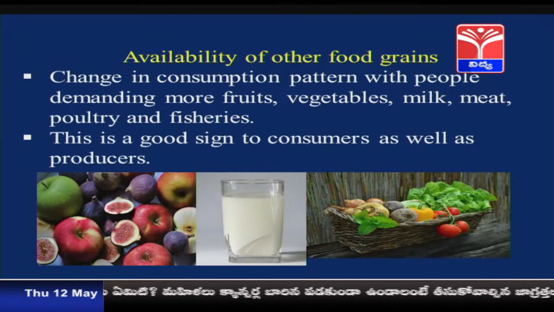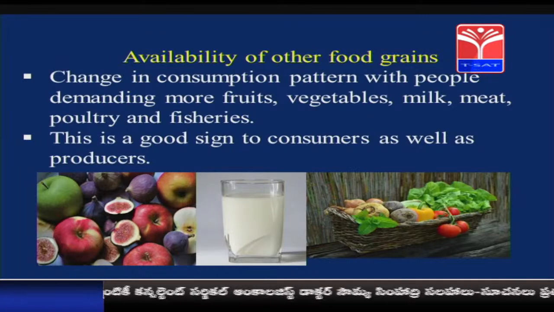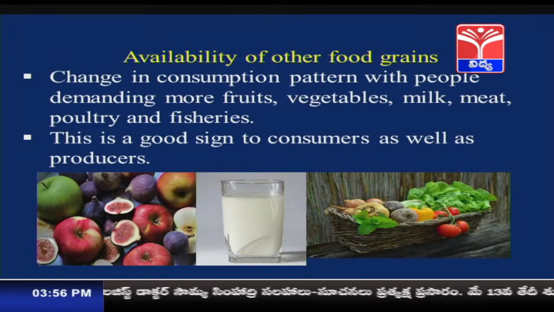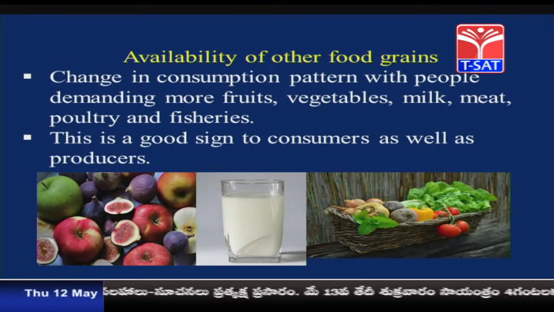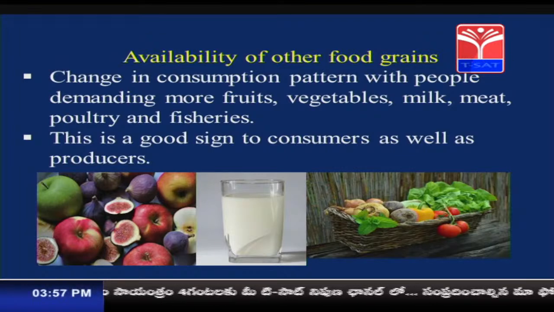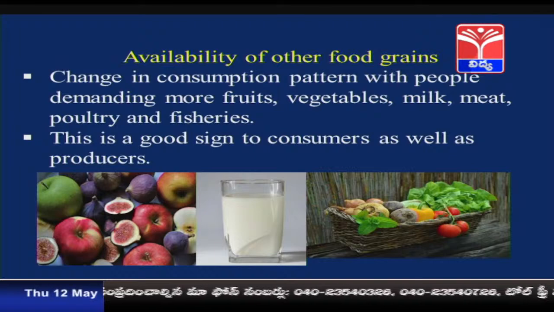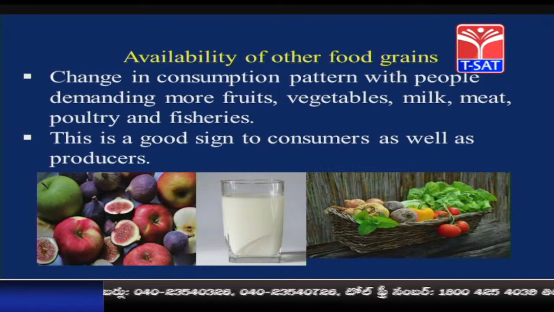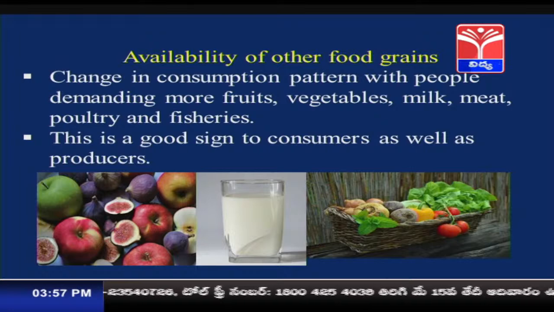So, people now are adding to their diet. Earlier, only whatever was available was eaten, but because of the change in the standard of living, they have changed their dietary plans also. They are not just preferring wheat and rice with vegetables, but have changed to other things, such as taking more fruits, vegetables, milk, poultry and fisheries also. So, this is a good sign for the consumers as well as producers.